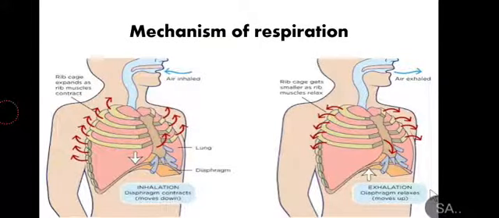In this video, you will learn about the mechanism of respiration, how the respiratory system that you learned in the previous video is actually playing its role in this respiration process. This respiration process consists of multiple stages. First one is breathing, the next is the gaseous exchange, and then the cellular respiration. So we will see them one by one. Let's move first with the breathing process.